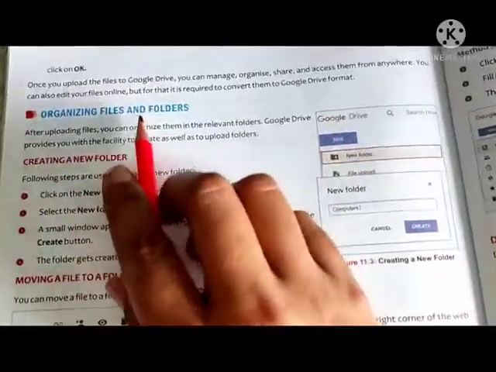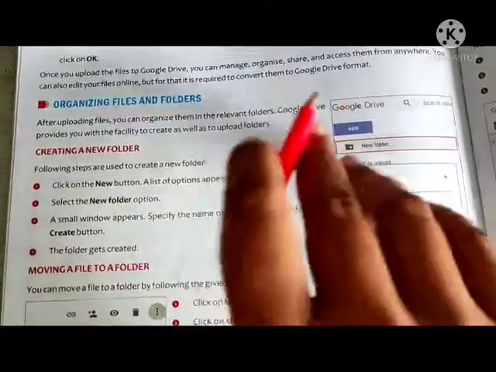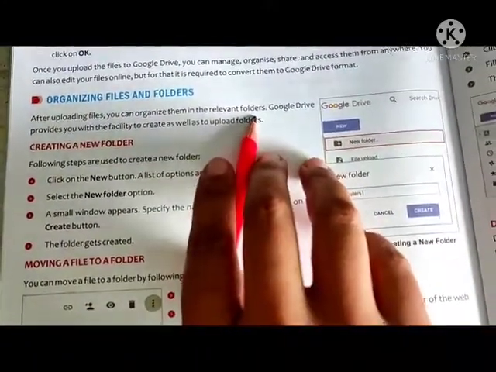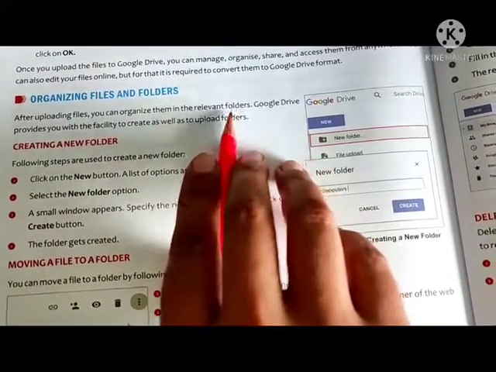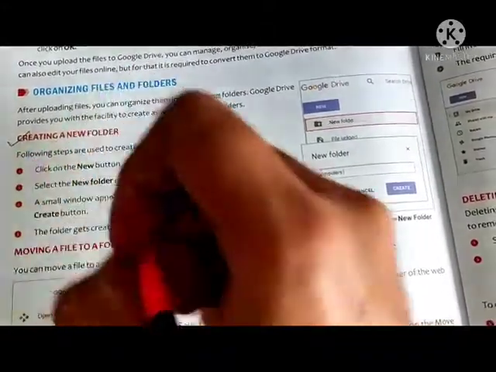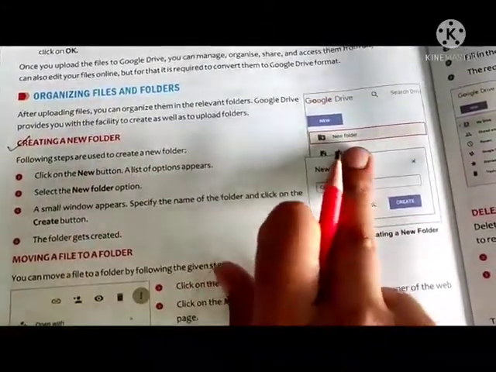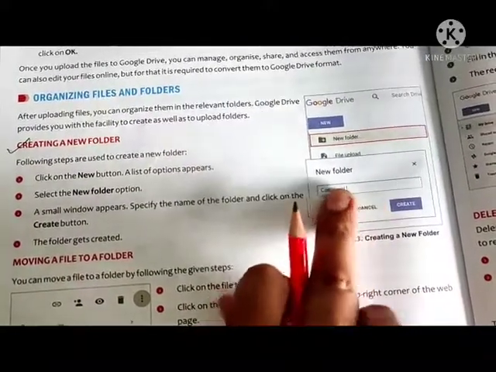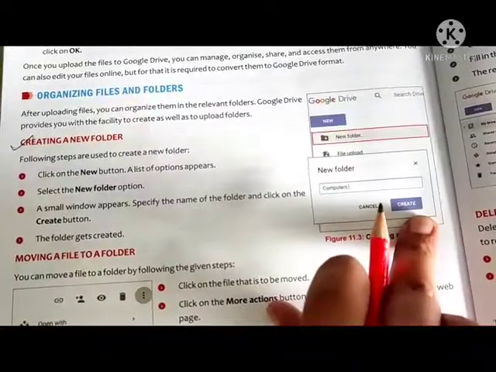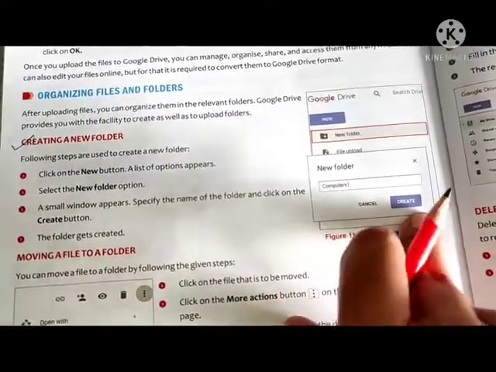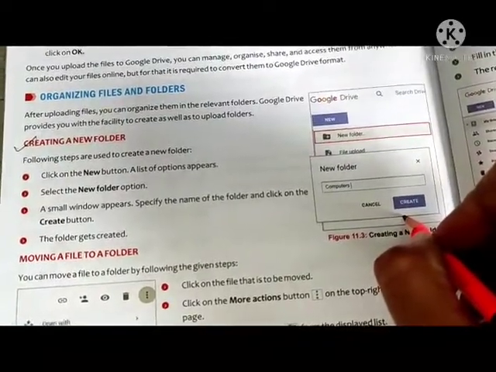Next topic is organizing the files and folders. After uploading files, we can also organize or maintain the folders and files that are uploaded on Google Drive. So first one is how we can create a new folder. By clicking on the New button that is shown like this, we have to enter the name of the folder here. Then after that, click on OK button. Our folder named computer is created on Google Drive.